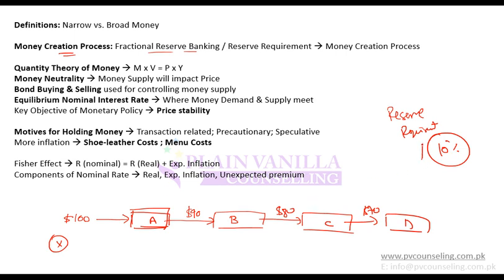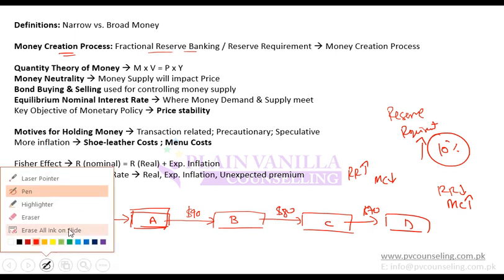So if I increase the reserve requirement, then the amount being lent forward will decrease, correct? And if this amount decreases, then money creation will decrease. So if the reserve requirement increases, money creation will decrease. If the reserve requirement decreases, money creation will increase. Why? Due to fractional reserve banking. That is one of the ways in which money is created. That is known as the money creation process.